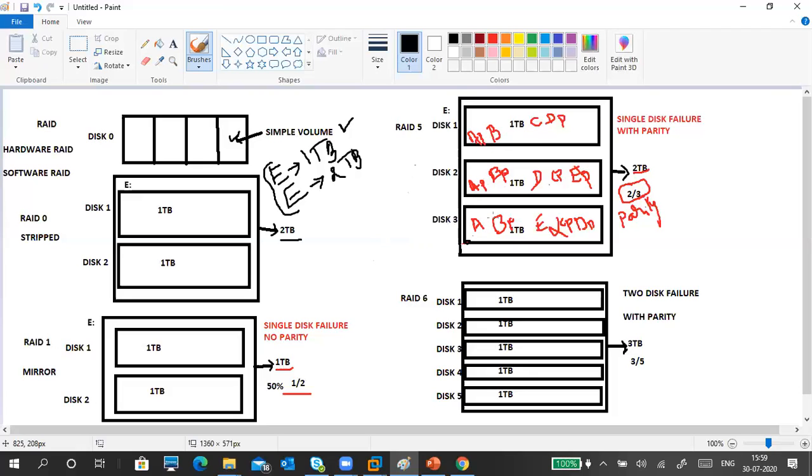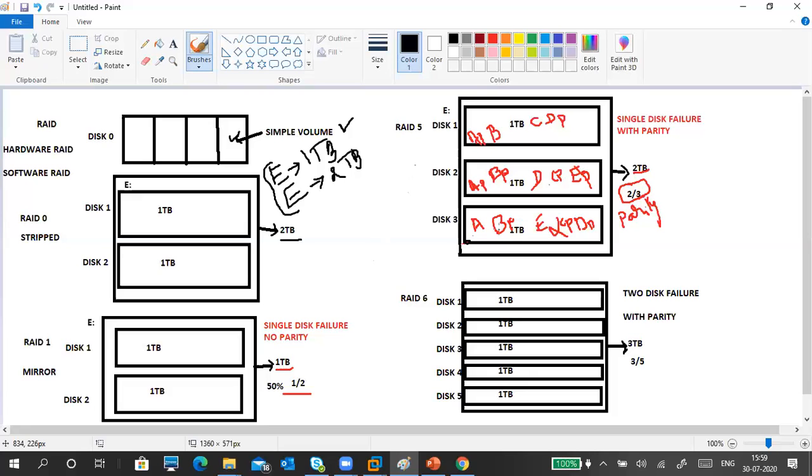If any disk fails, we can still access the data. Whenever we reinsert the same disk or a different disk, no problem. Automatically, the remaining disks will calculate the data and restore the data into the disk.